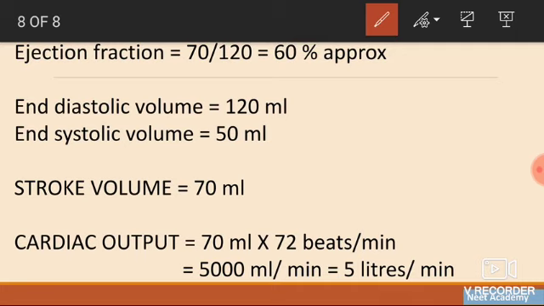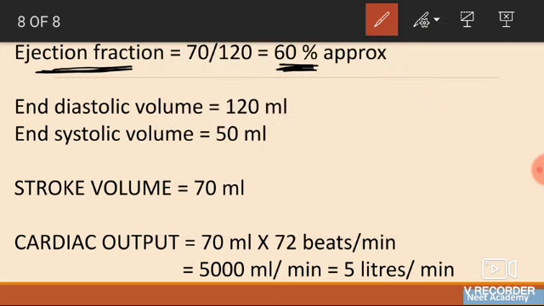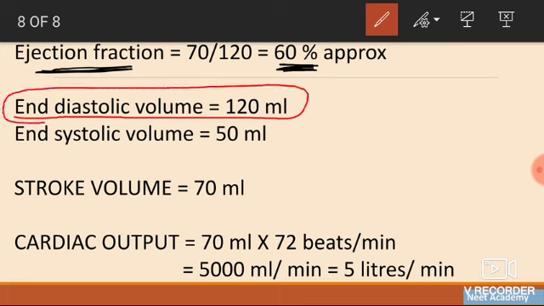See, what we know is ejection fraction, it is 60%. How this 60% comes, I'll tell you this. End diastolic volume. What is end diastolic volume? This end means at the end. Diastolic means the relaxation. And whenever we say systolic, diastolic, and we don't mention whether it's of atria or ventricle, it is talking about ventricles. This is the rule, okay?